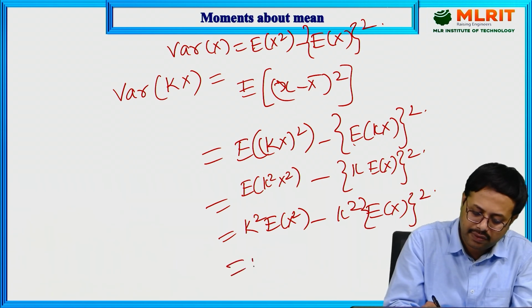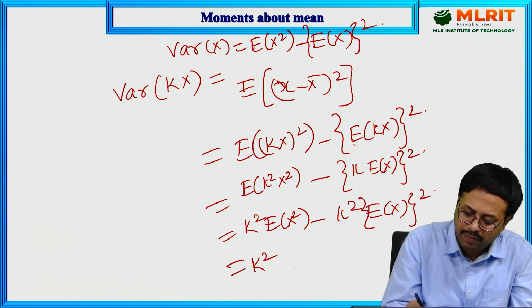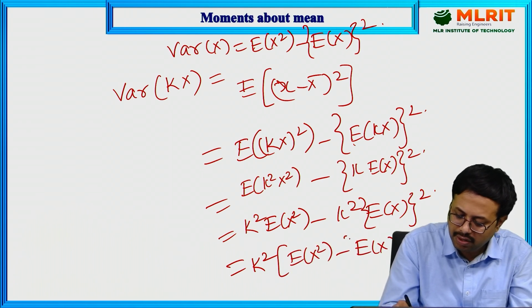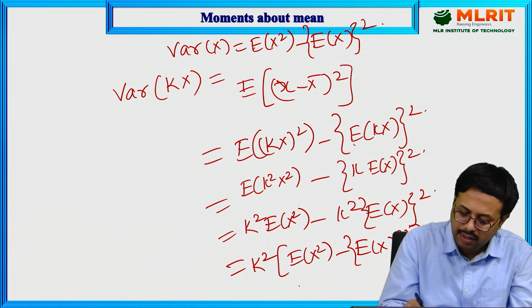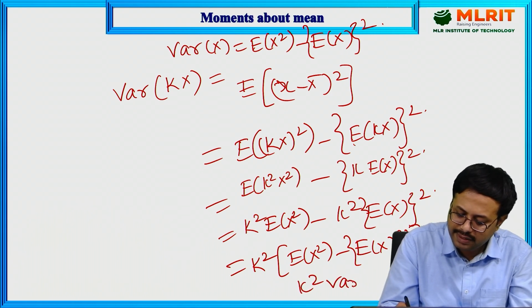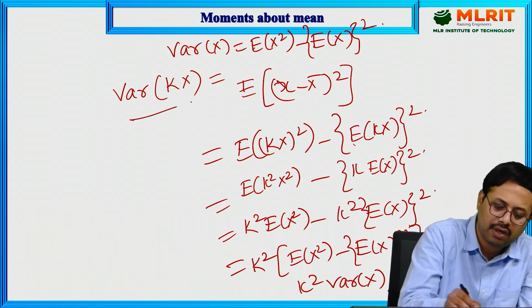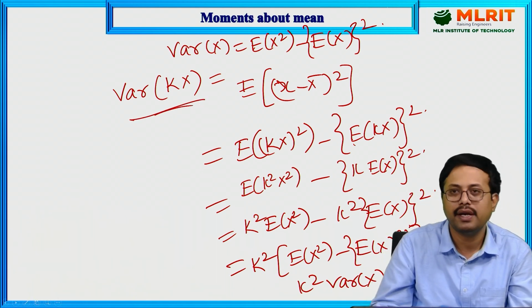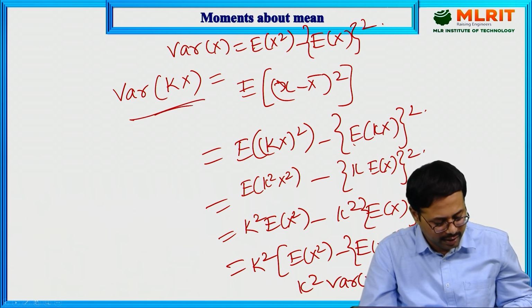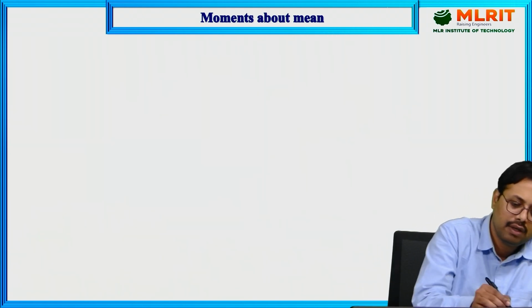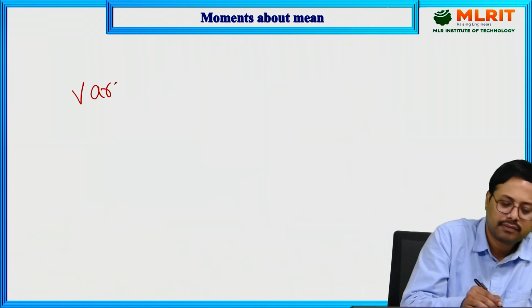Take k square common. The remaining term is the variance only: expectation of x square minus expectation of x whole square. Then k square into variance of x. This is the formula: variance of kx is equal to k square into variance of x. We will discuss one more property of variance.